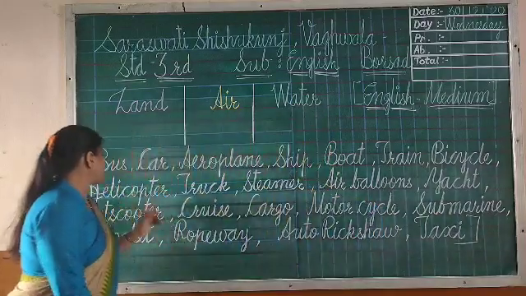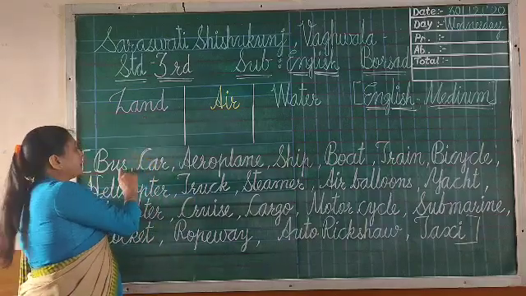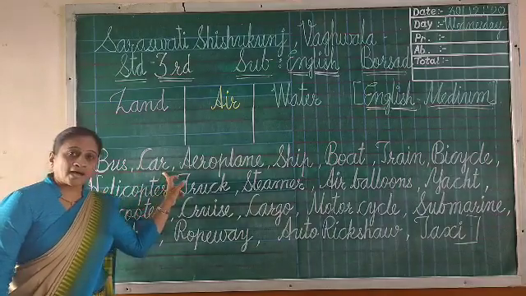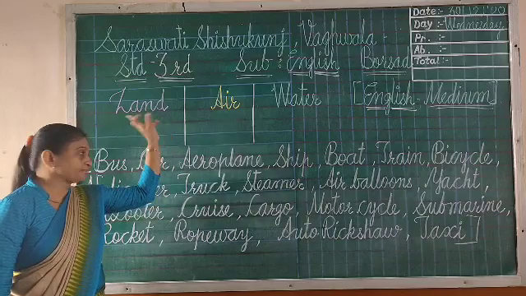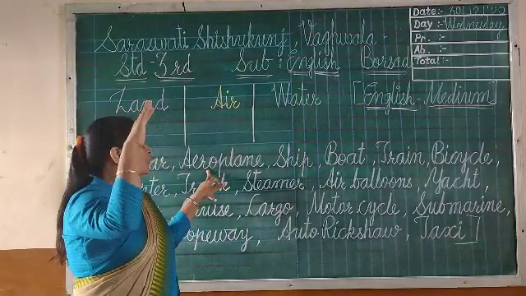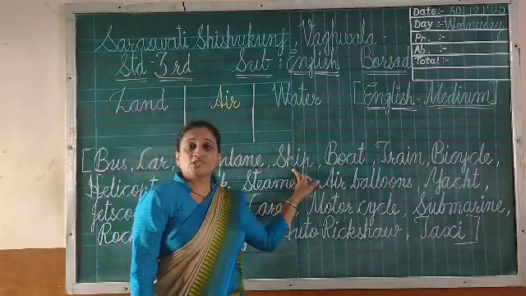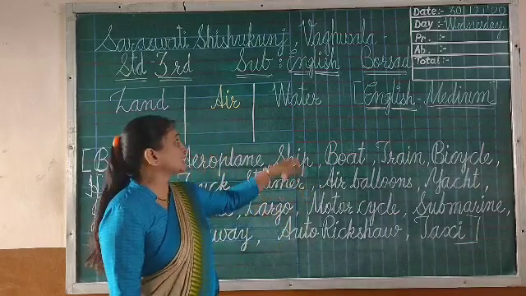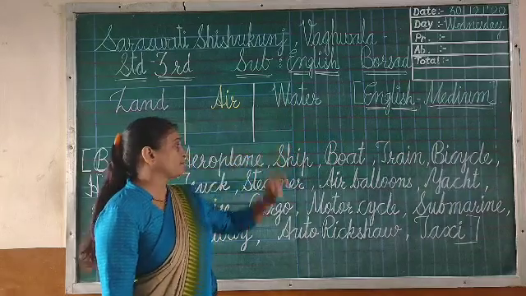Okay, now let's see the first one, bus. Bus is a land vehicle, so you will write it in the land column. Bus is moving on the road. Same, car is also moving on the road, so you have to write it in the land column. Aeroplane is flying in the air, so you will write aeroplane in the air column. Then after, ship. Ship is moving or sailing on the water. So ship is a water vehicle, and you have to write ship in the water column.